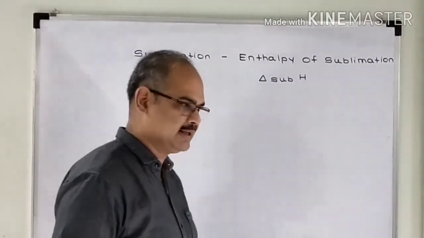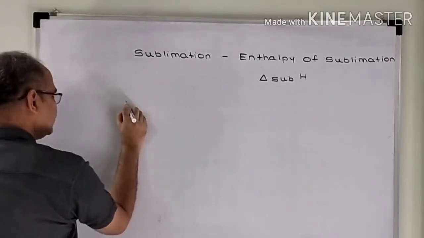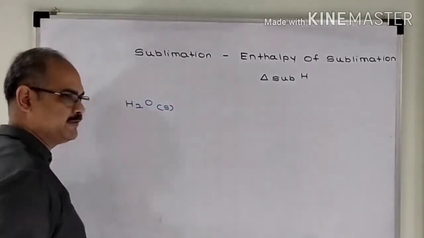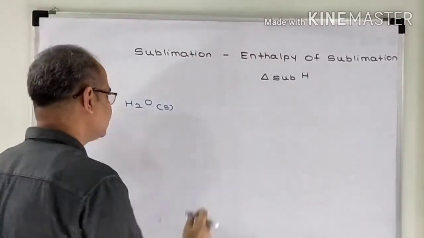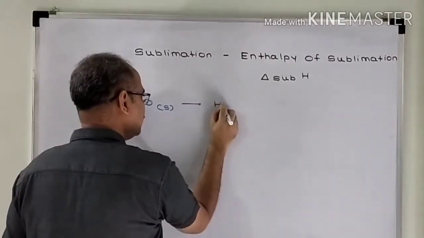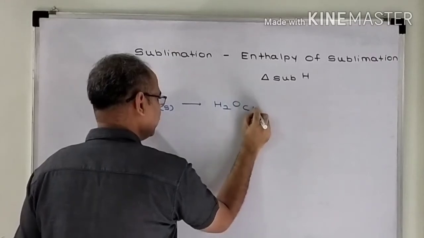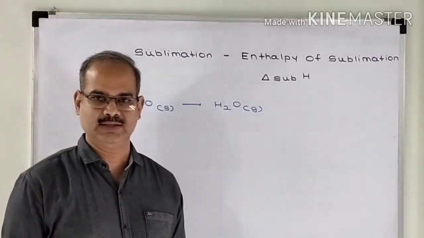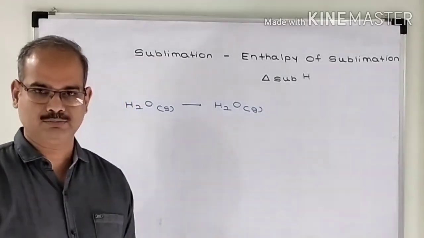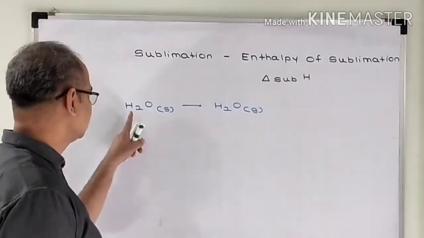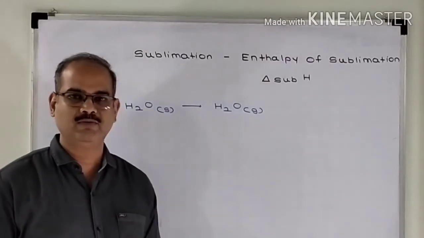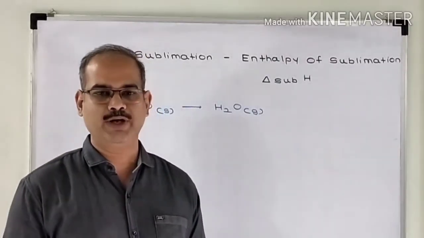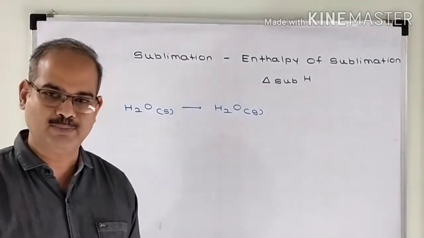Let us take an example. Here I have 1 mole of solid water, that is I have ice. I want to carry out its sublimation, means I am going to convert it into water vapors. Say this conversion I carry out at 0 degrees Celsius. It is observed that at 0 degrees Celsius, when 1 mole of ice gets converted into 1 mole of water vapors, 51.8 kilojoules of heat is absorbed.